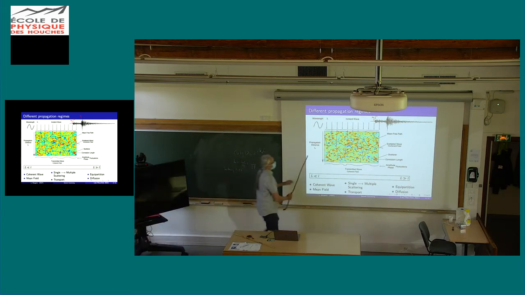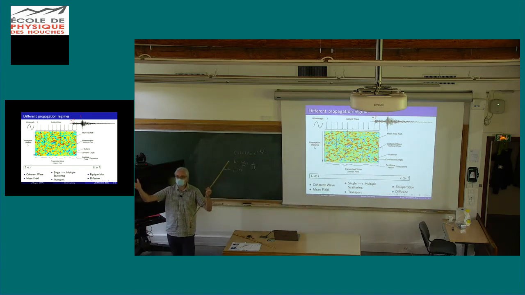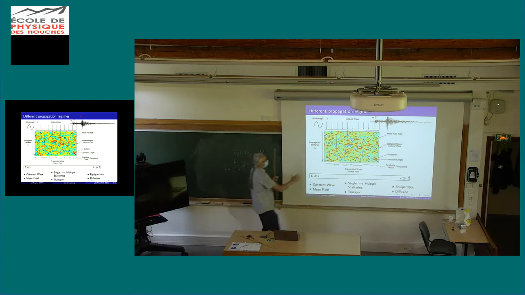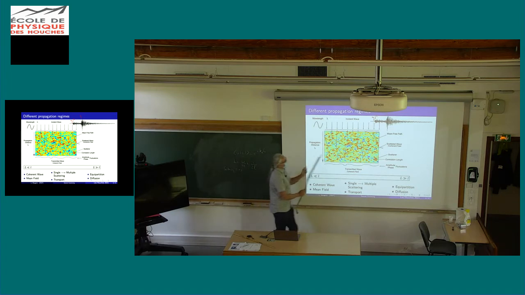So you imagine that you have an ensemble of media that are characterized by the same correlation function, and you sample them randomly. So you average. You imagine that this scatterer moves around, so the statistical properties of the medium are the same, but the places of all these blobs change randomly. So again, in the Earth, we never have access to the coherent wave. We cannot do ensemble average.